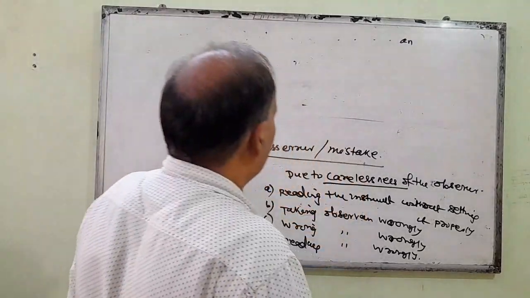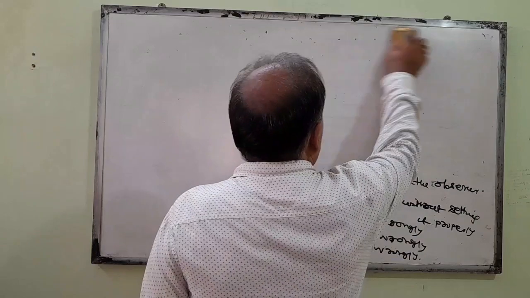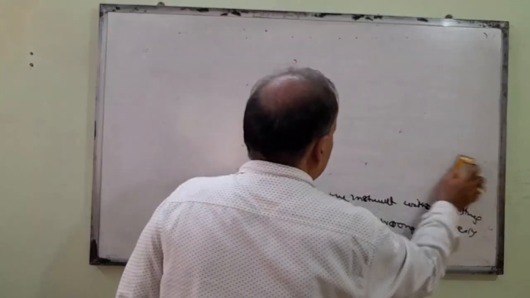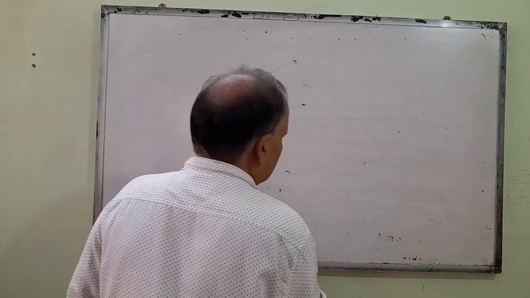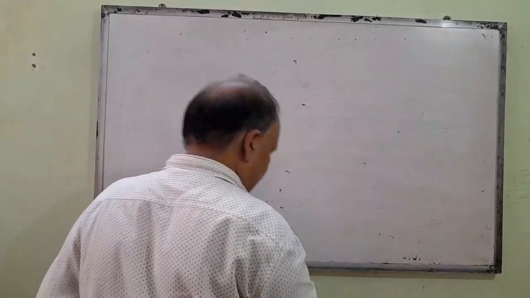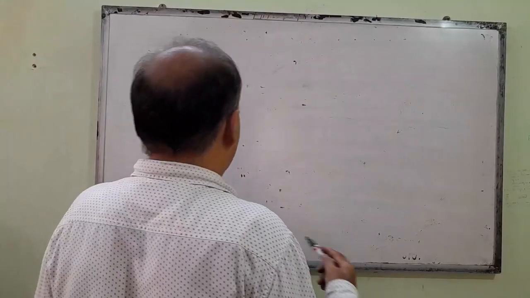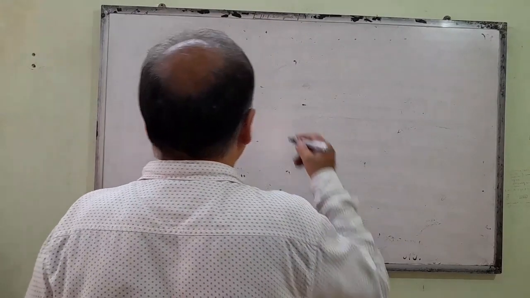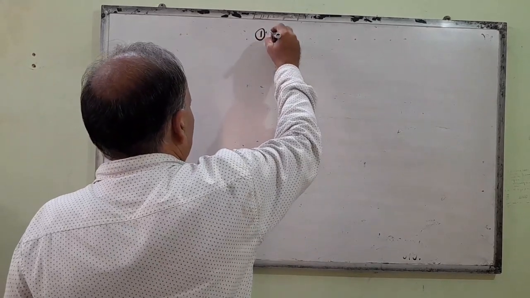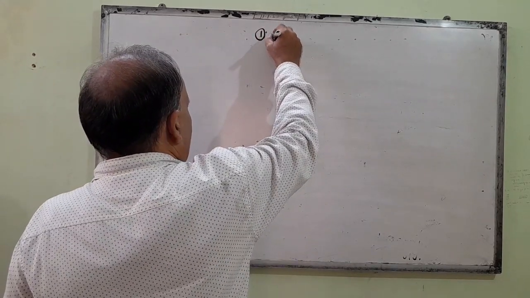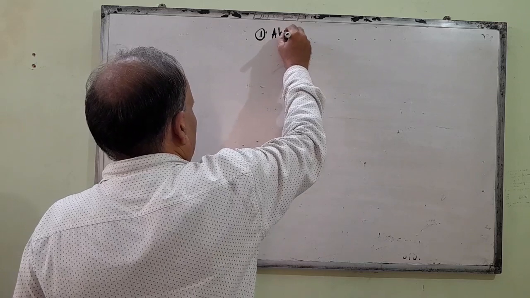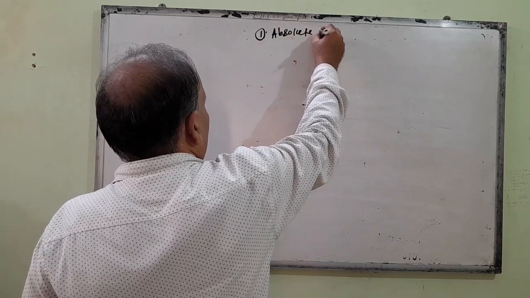These are the qualitative aspects of error analysis. Next, come to the quantitative aspects of error analysis. Your first one is absolute error.